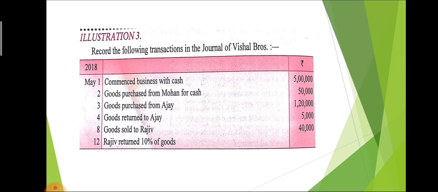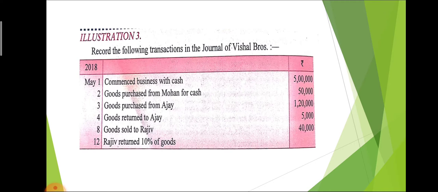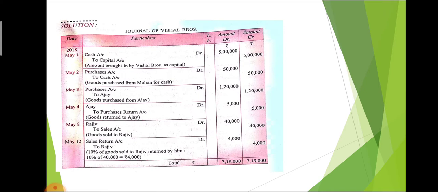Rajiv returned 10% of the goods. Rajiv is our debtor. So if Rajiv returned goods to us, that is not purchase return, that is sales return. So sales is always credit, so the opposite of credit, that is debit. So sales return will be debited. So the journal entry will be sales return account debit to Rajiv. And that is 4,000, because 10% of the goods, and we sold 40,000 of goods to Rajiv. So 10% of 40,000, that is 4,000. And the total of debit side and credit side are both the same, that is 7,19,000.